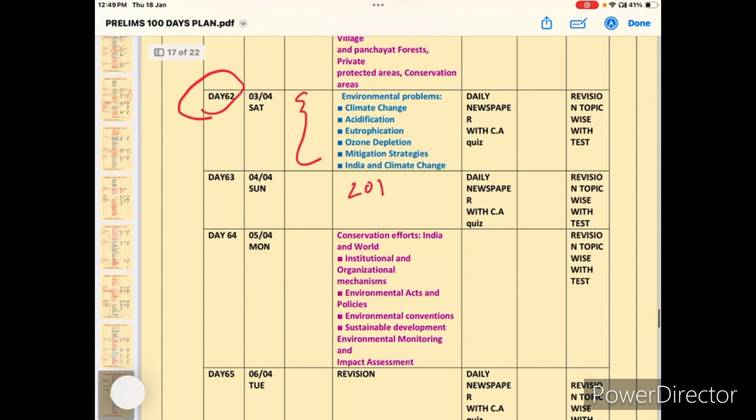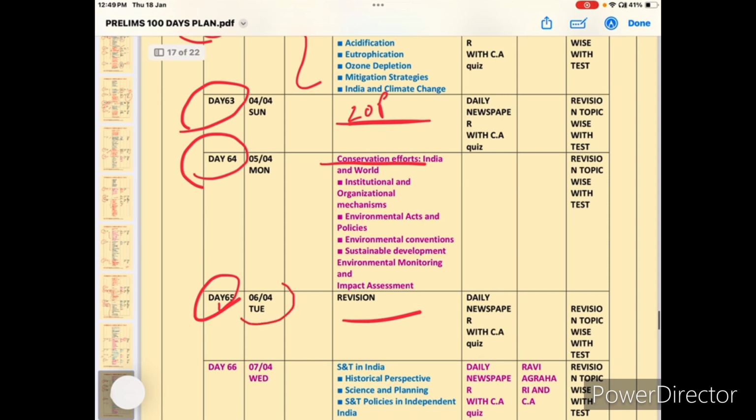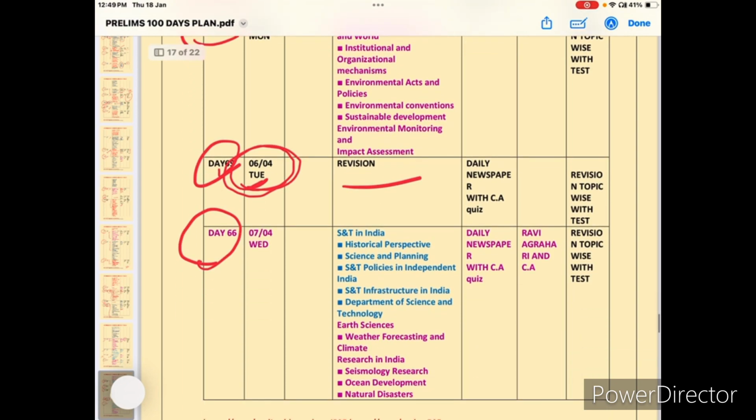And day 62, environmental problems, climate change, and COP also very very important. Next, day 63, Sunday. And day 64, conservation efforts in India, and day 65 revision. Okay, so here the fourth month has already started, and so here is the sixth day of the fourth month.